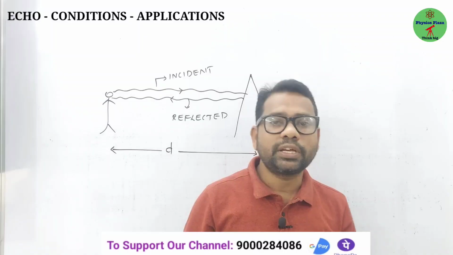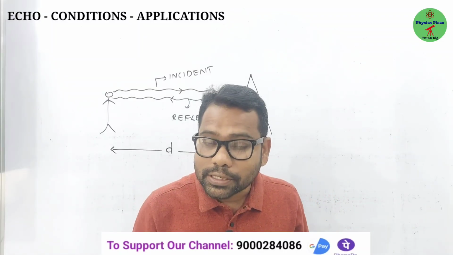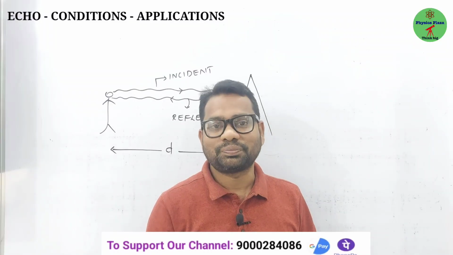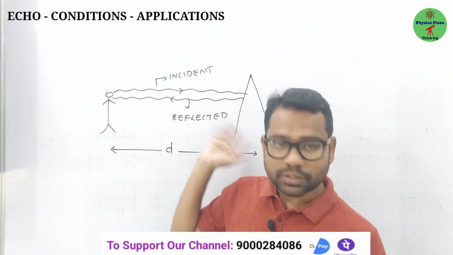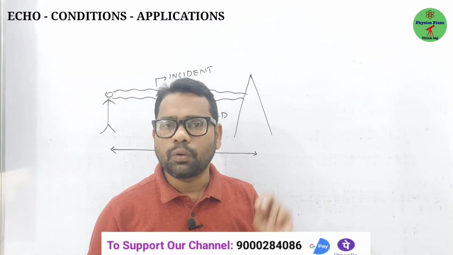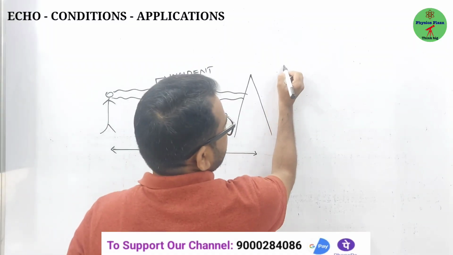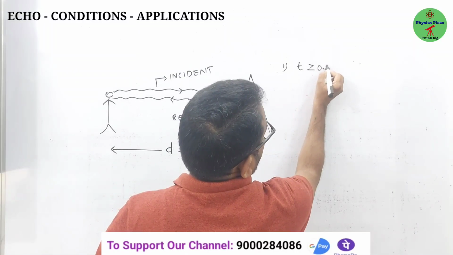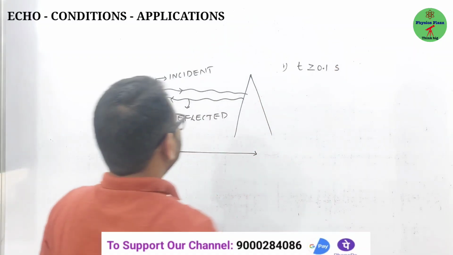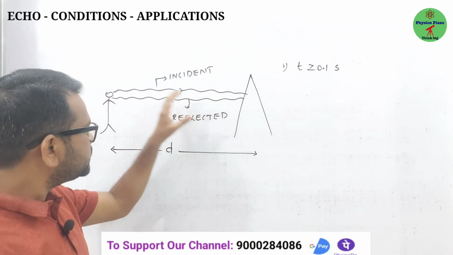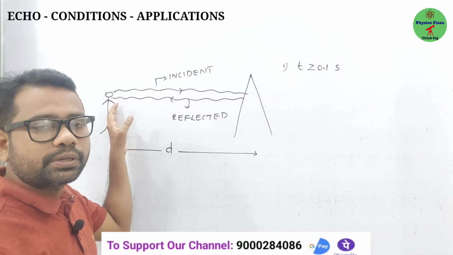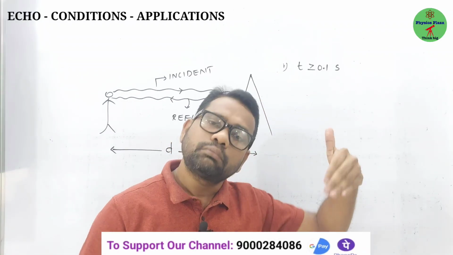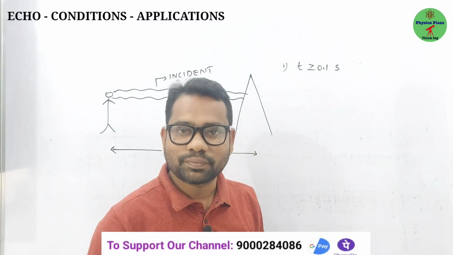So what is the echo, children? The reflected sound which is heard after the original sound has ceased, from a distant object, is actually called an echo. What are the conditions? The first condition, children: time should be greater than or equal to 0.1 second. The reflected sound should reach the ear of the observer at least 0.1 second later, might be greater than 1 second also. Is it clear?